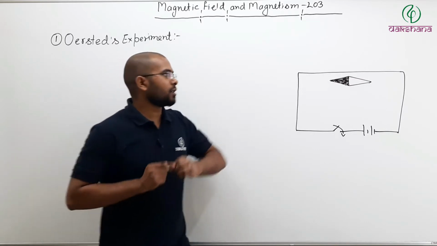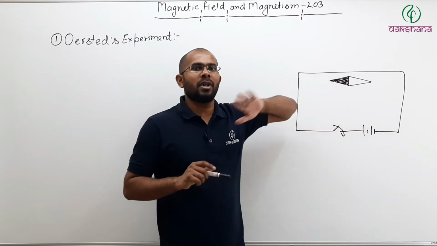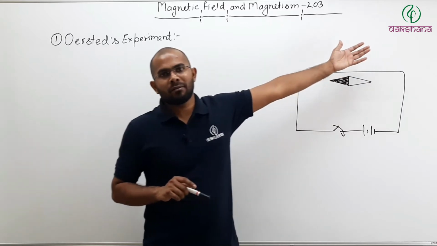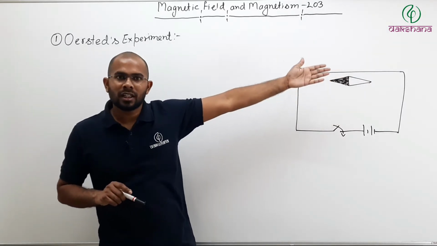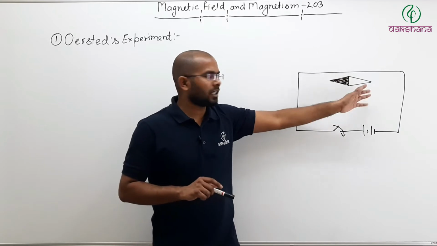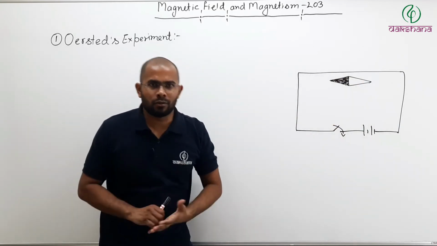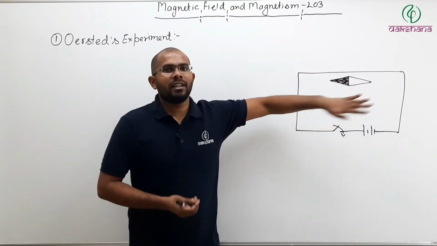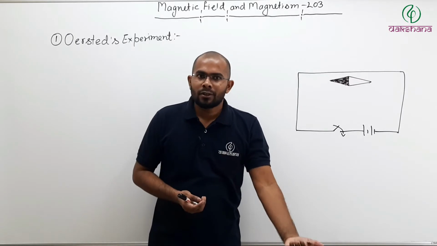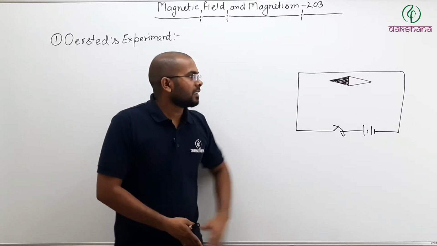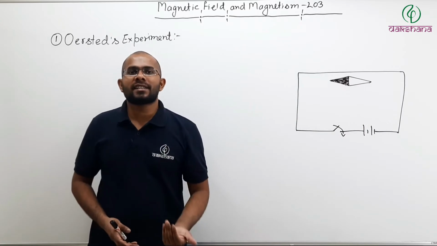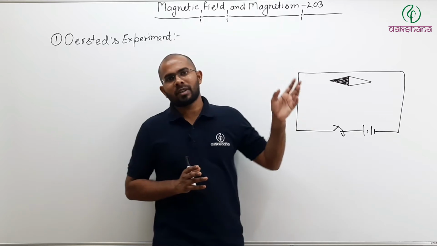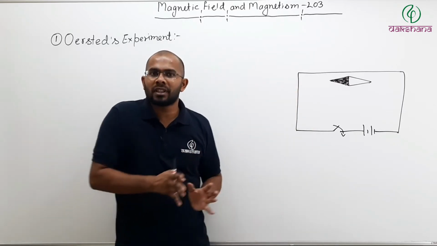What should be my observation? Remember, there is no net charge on this wire, whether your current is flowing or not. And anyway, electric field does not influence your compass needle. So the only way I can influence my compass needle is if there is a magnetic field. In the absence of current, the compass needle aligns itself in the direction of Earth's magnetic field. You have already studied in previous classes that Earth has its own magnetic field.